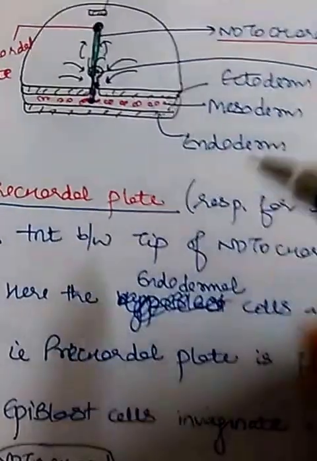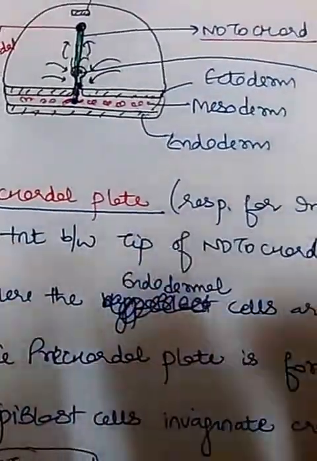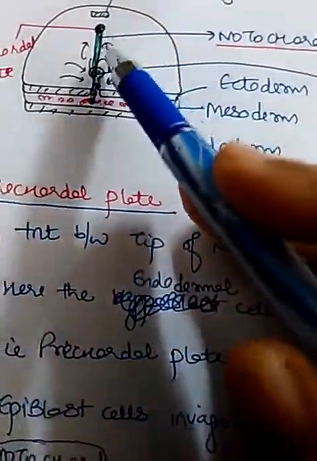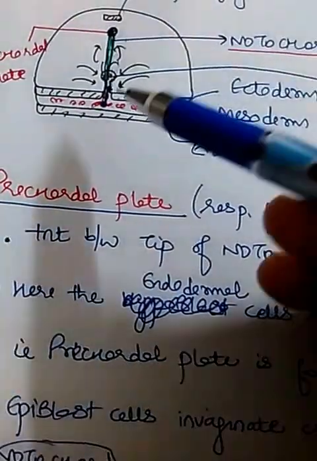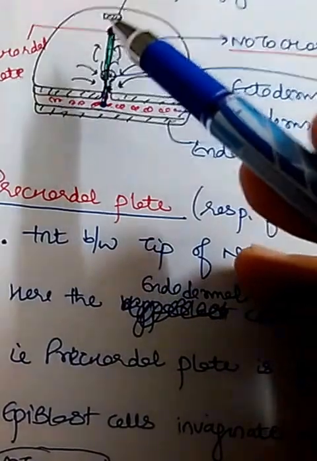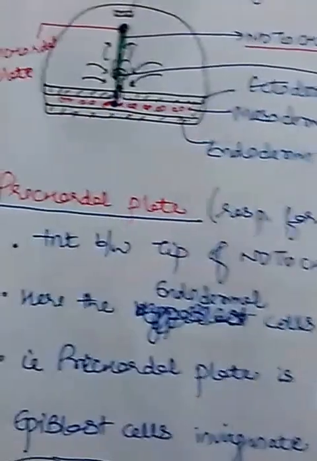so it does not have that much relevance. Okay, you just have to remember what the precaudal plate is made up of, or what the precaudal plate is exactly. Okay, and what is the oropharyngeal membrane. Clear?